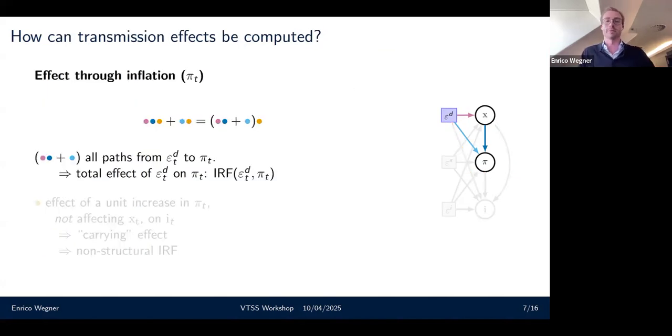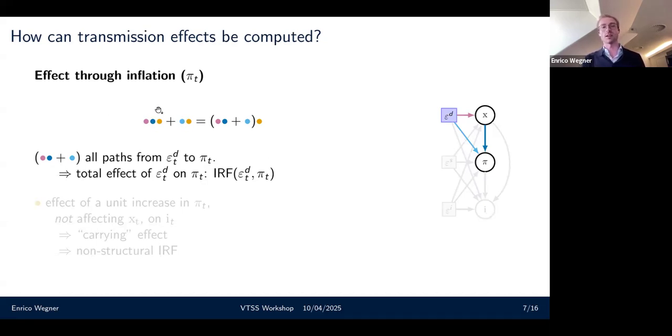So the only problem that we're really left with is how we can effectively calculate these transmission effects using as few identification restrictions as we can. And here, to demonstrate that, I'm again going to focus on the effect through inflation. So I have a demand shock, and I somehow want to go to the interest rates, but I want to go through inflation, which technically makes up these 2 paths.